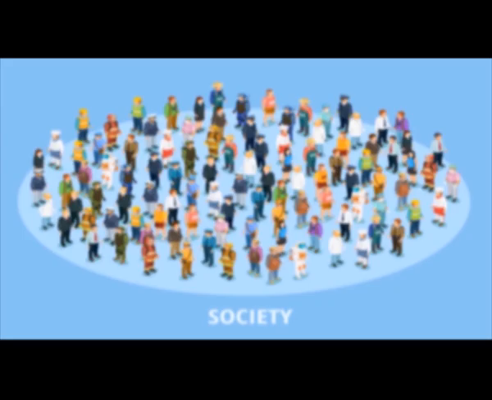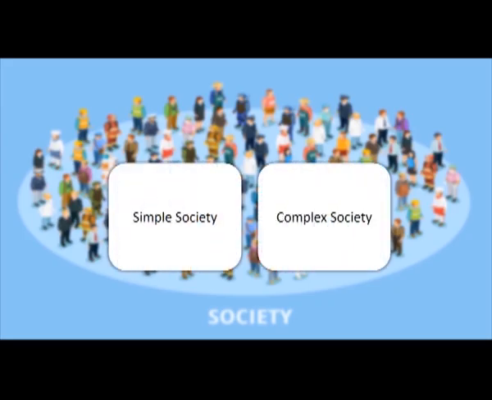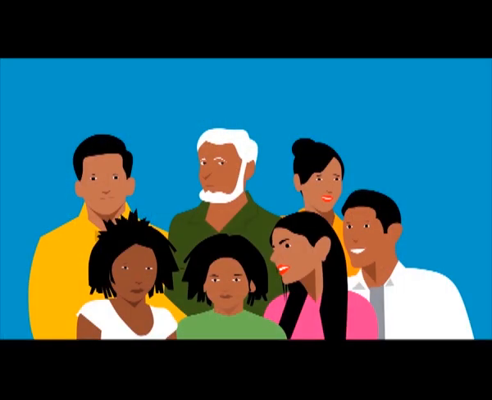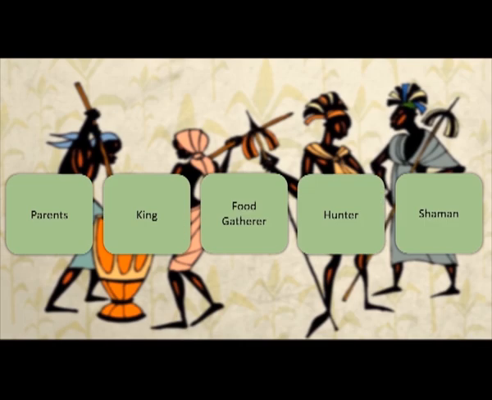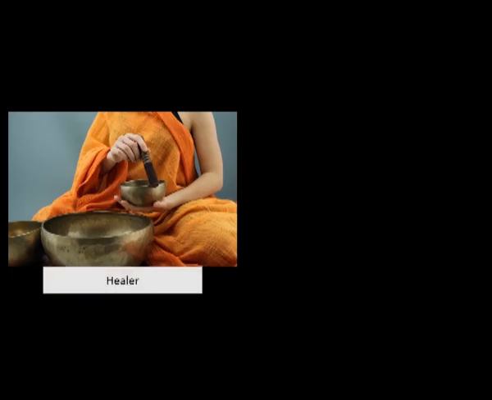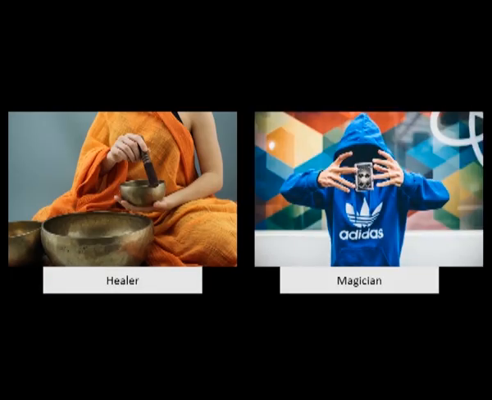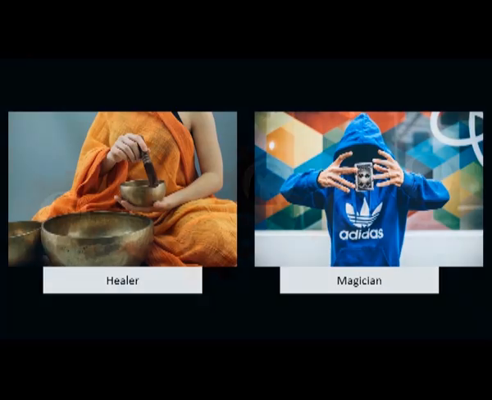Now when we talk of a society, what is a simple society and what is a complex society? When a society is simple, there are fewer tasks and fewer roles. In a hunting and food gathering society, people are mothers and fathers, people are kin, people are hunters, people are food gatherers, people may be shamans. So there may be in all say 40 or 50 roles going around in society, but not more. You can be a healer, you can be a magician, but there is only that much.